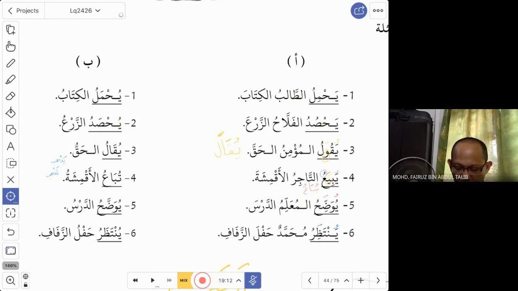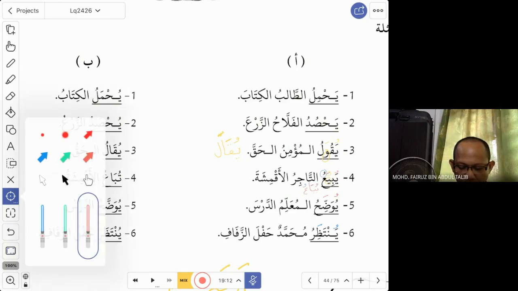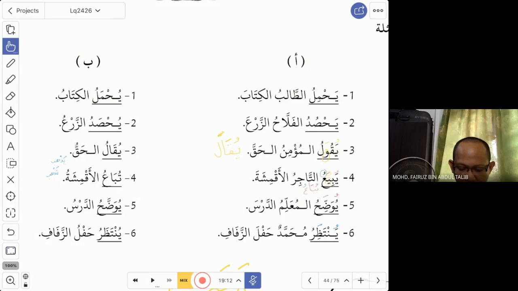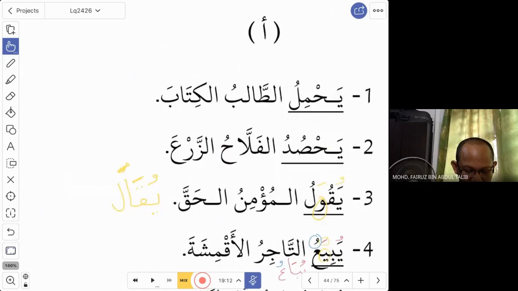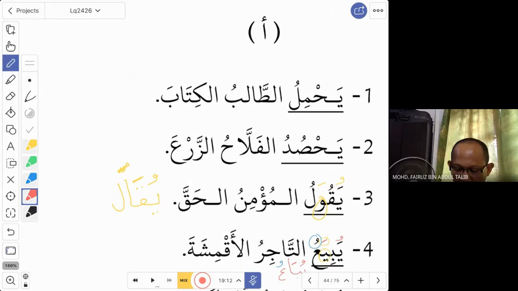So if you look at the جملة أولى يحمل الطالب الكتاب. The طالب carries the book. So he carries the book. Now you want to say the book was carried. The book is carried. So what do you do if it is for fi'il madi? In the lesson of fi'il madi, you put a dhamma in the beginning, and then you put a kasra on the second last letter.